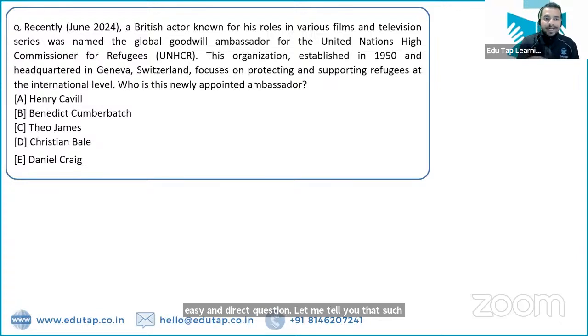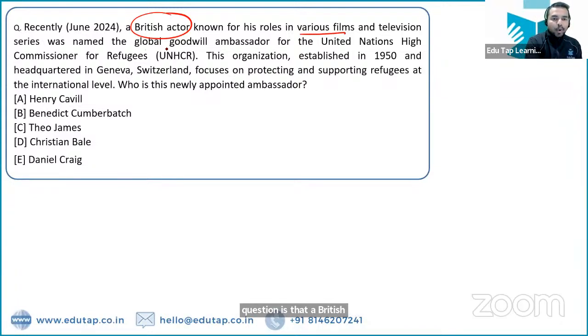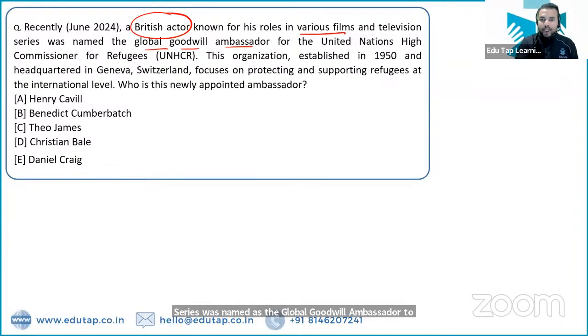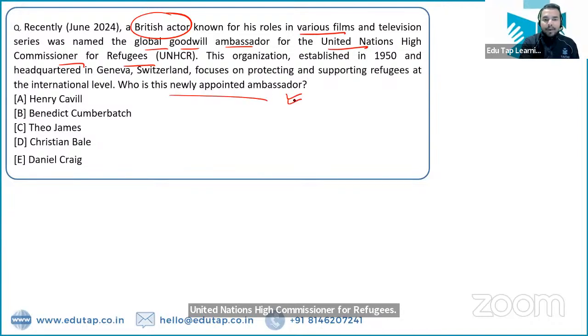And the first question is that a British actor, who is known for his roles in various films and television series, was named as the Global Goodwill Ambassador to the United Nations High Commissioner for Refugees. So you have to tell me what exactly is the name of this newly appointed ambassador? What is the name of this person?